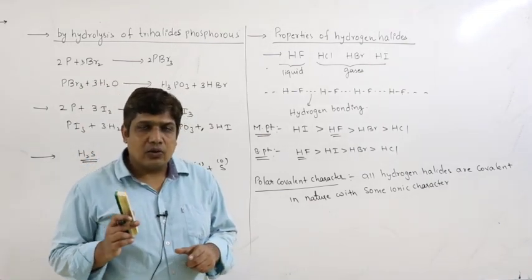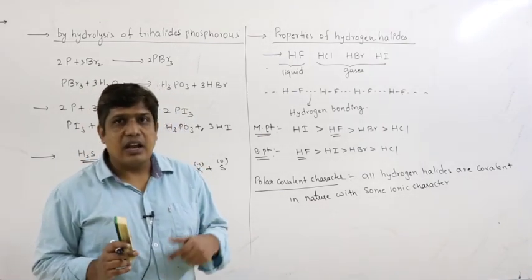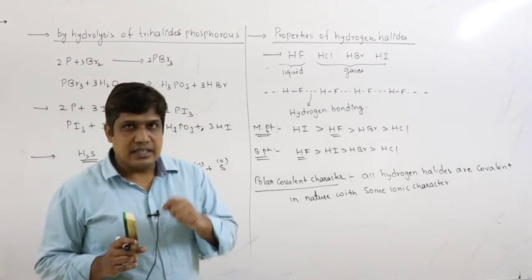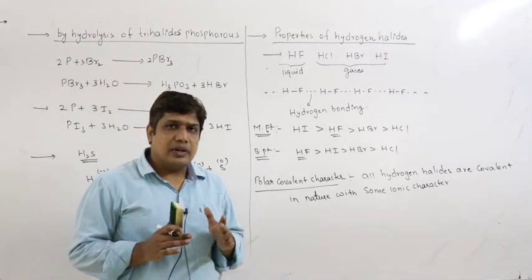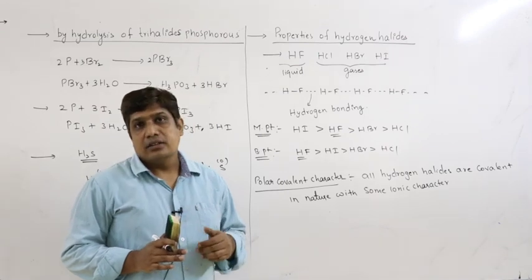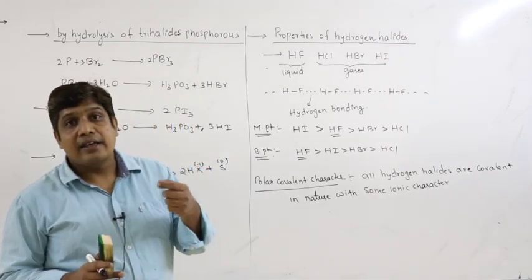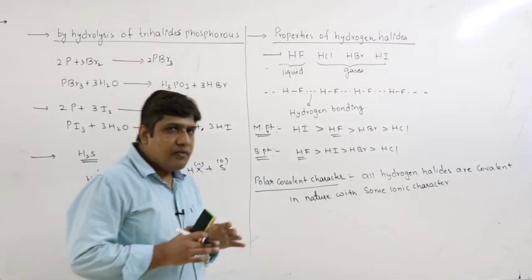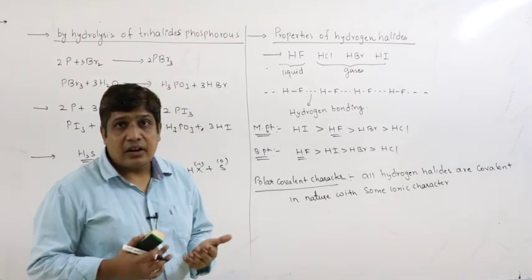Therefore, the electronegativity difference between hydrogen and halogen decreases. If there is less electronegativity difference, then the covalent character will be more and the ionic character will be less. Where will you find the most difference in electronegativity?